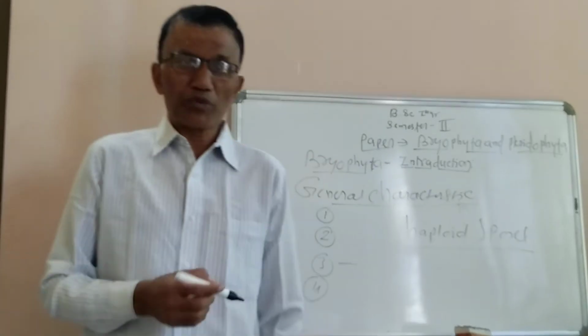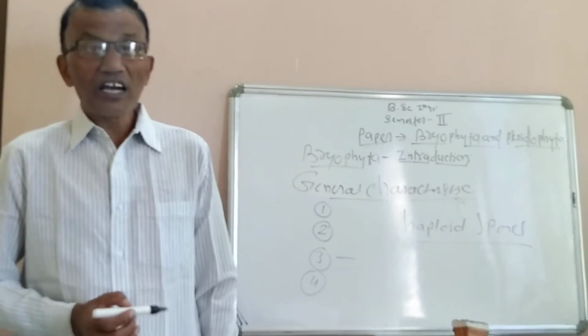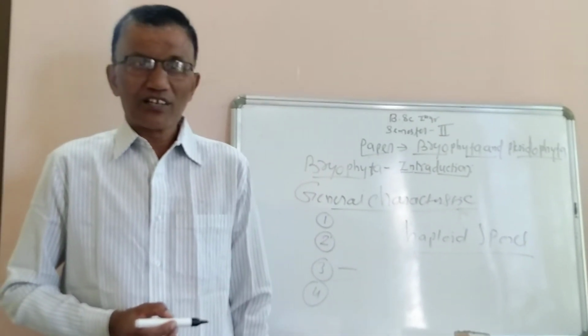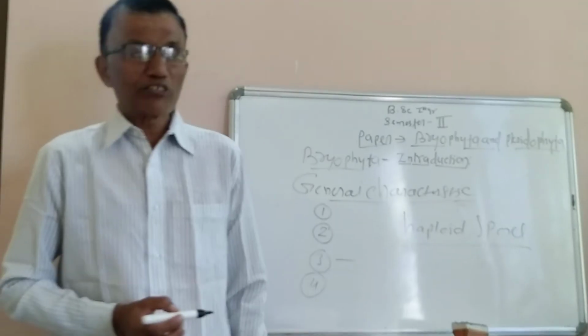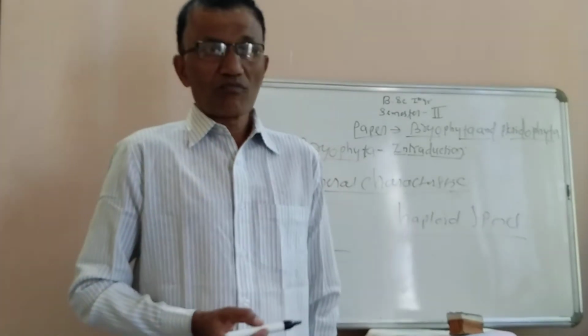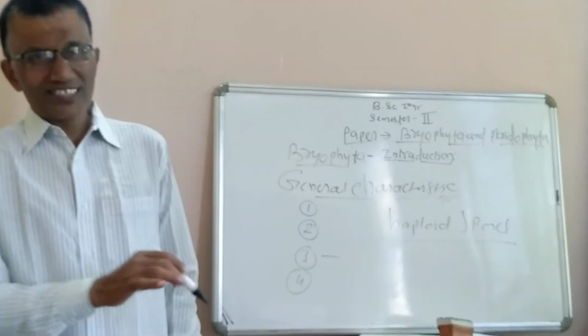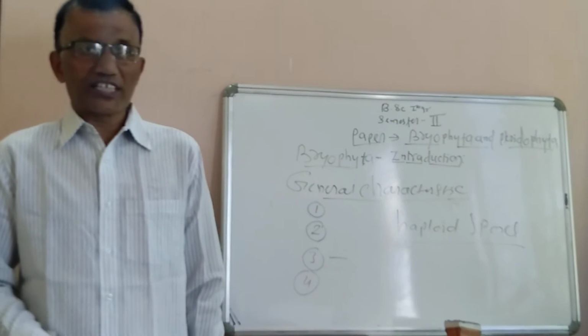The antheridium produces antherozoids, which act as male gametes, and the archegonium, which is flask-shaped, produces an egg. Both antherozoids and eggs are haploid in nature.